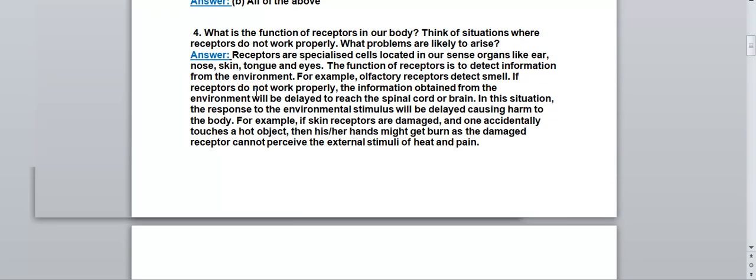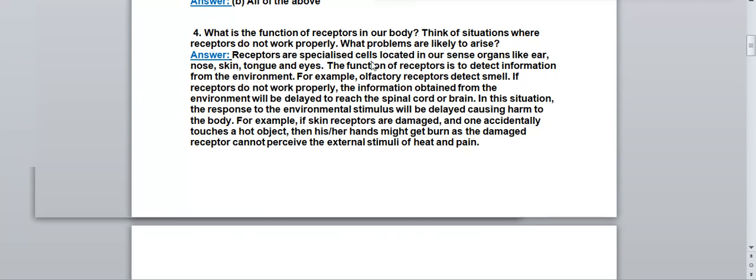Next question what we have, what is the function of receptors in our body? Think of a situation where receptors do not work properly. What problems are likely to arise? First of all, you should understand the question. First part of the question is that we have to write the function of receptors in our body. Second, think of a situation where receptors do not work properly, means we have to give an example in which receptors will not work properly. And third part, what problems are likely to arise? Means if the receptors will not work properly, then what are the problems which will arise?